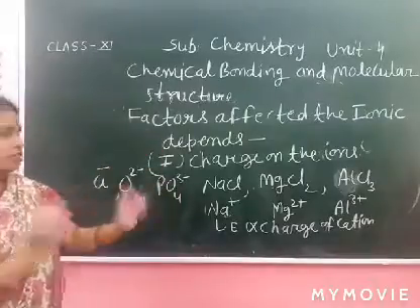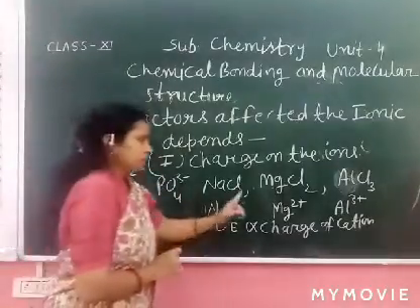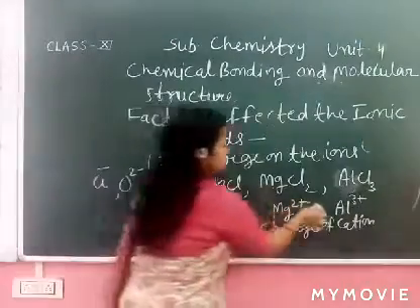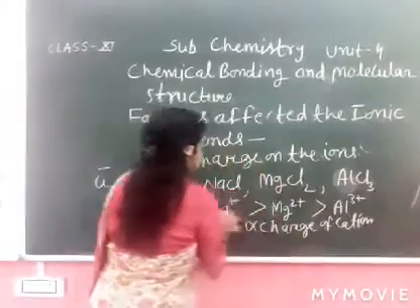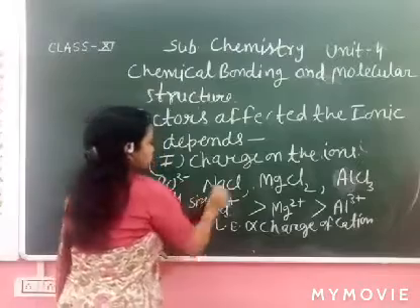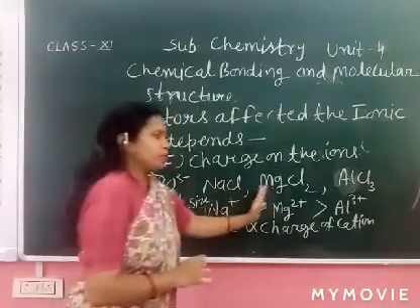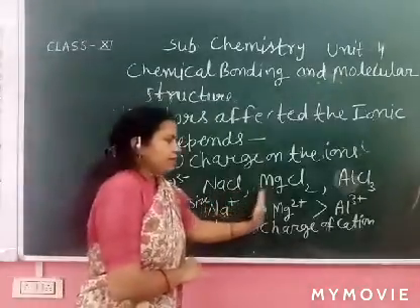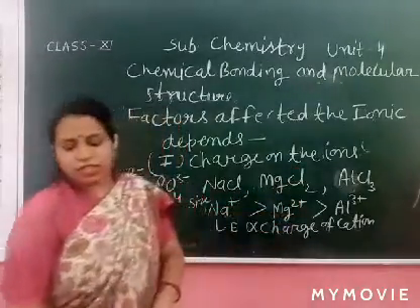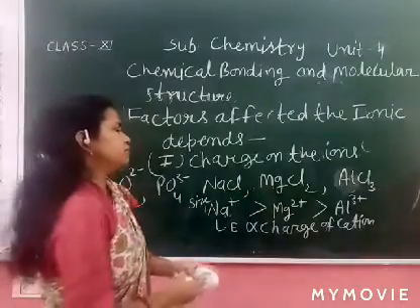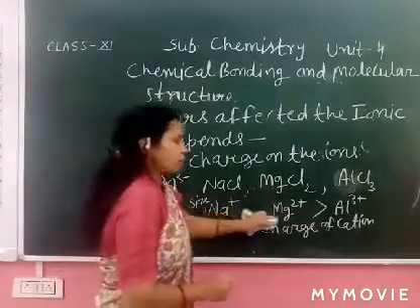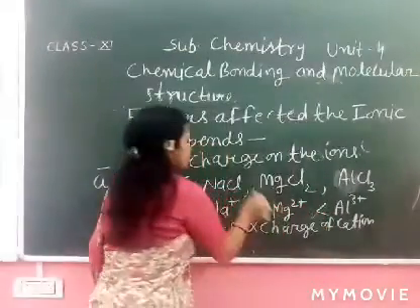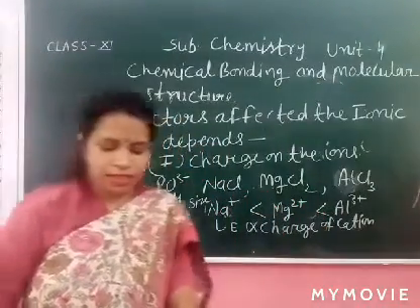The order of size is Na+, Mg2+, Al3+, and the size is decreased, with the smallest size for Al3+. But when charge is increased, the lattice energy is increased. So the lattice energy increases in this order.